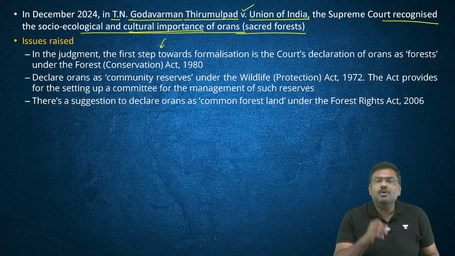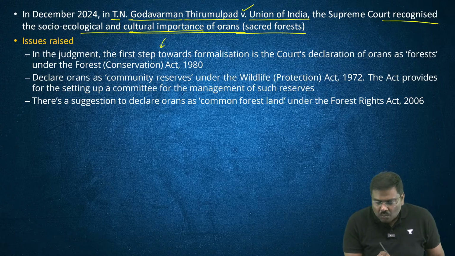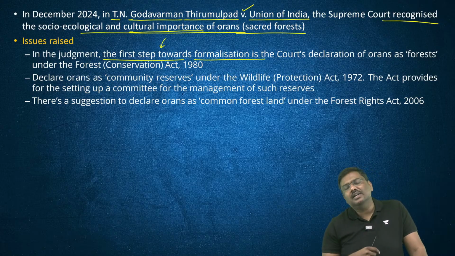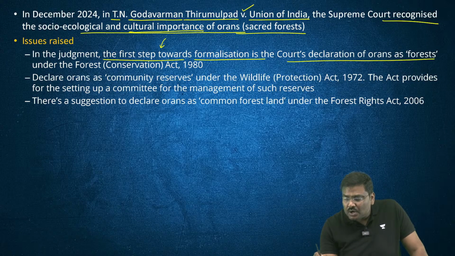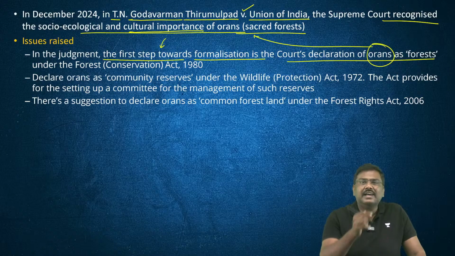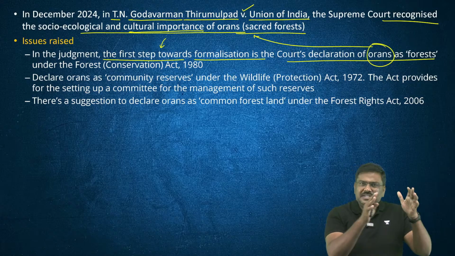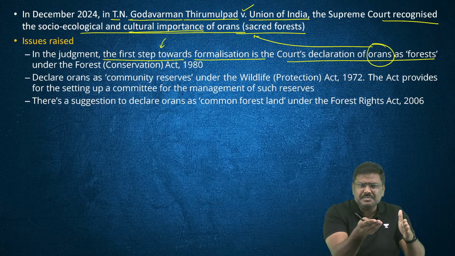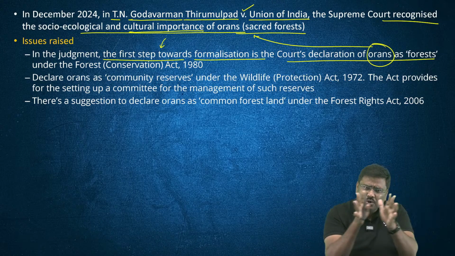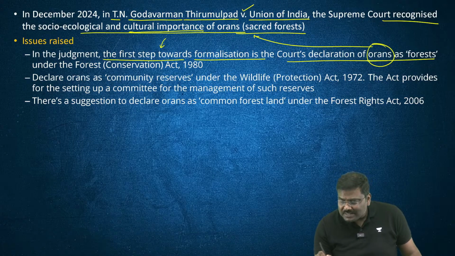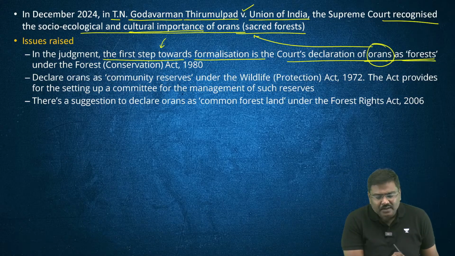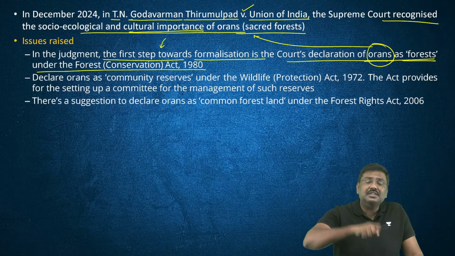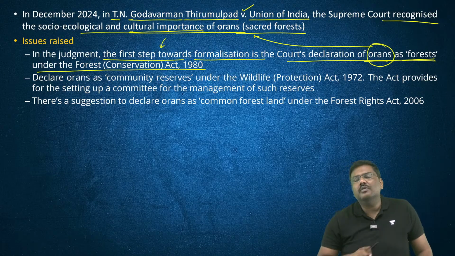So now the Supreme Court of India has stated that, one, move towards formalization and identification of these sacred groves and declare these Orans. Orans is a name for sacred forest in Rajasthan. From one state to another state, different names are there, and within one state, multiple names can be used, varying from one area to another area. So the Orans should be declared as a forest under the Forest Conservation Act of 1980. Right? This is a judgment which has been issued by the Supreme Court of India.